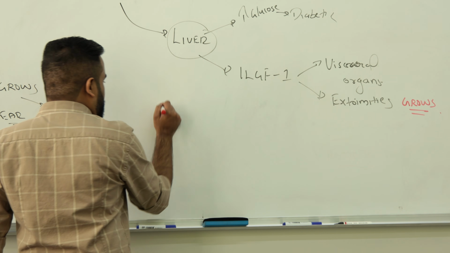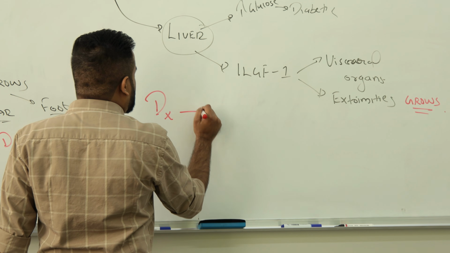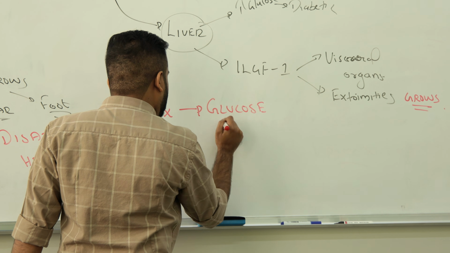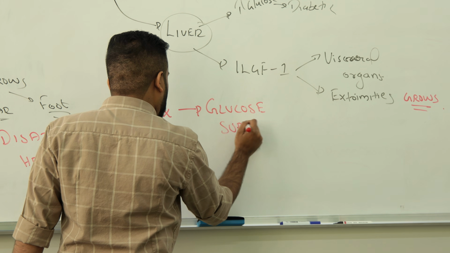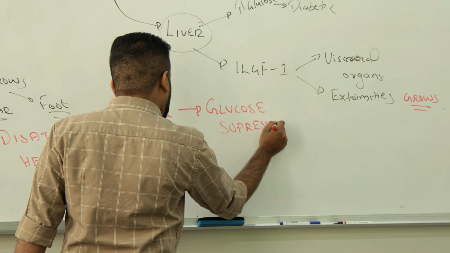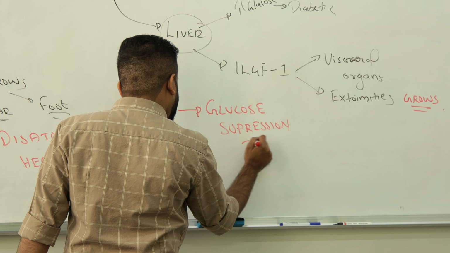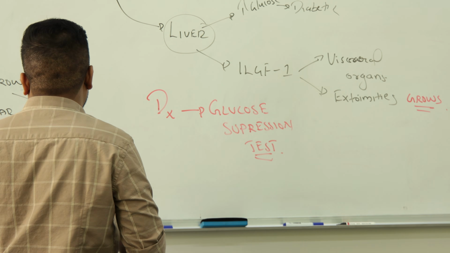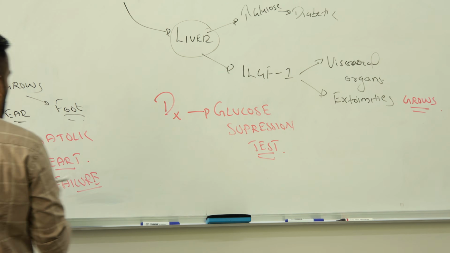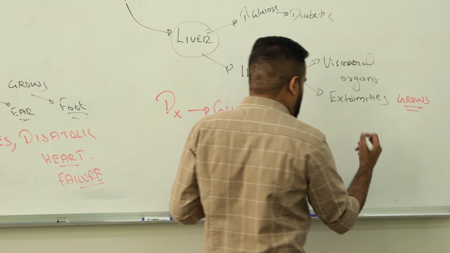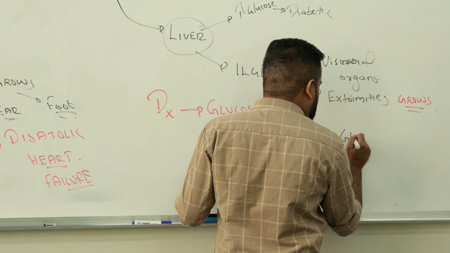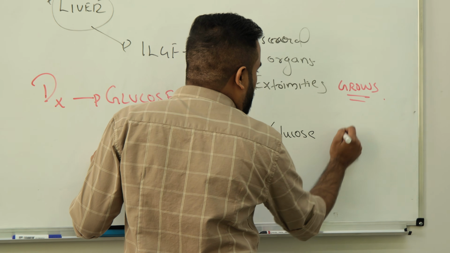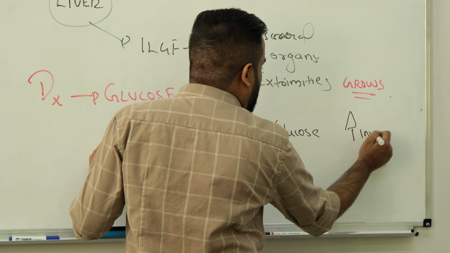See, for diagnosing, we do a test called the glucose suppression test. Very important for diagnosing acromegaly. What do we do? Glucose suppression test. What is that? Normally, I'm talking about normal people. If I inject glucose in a patient, which hormone will be more normally in a person?